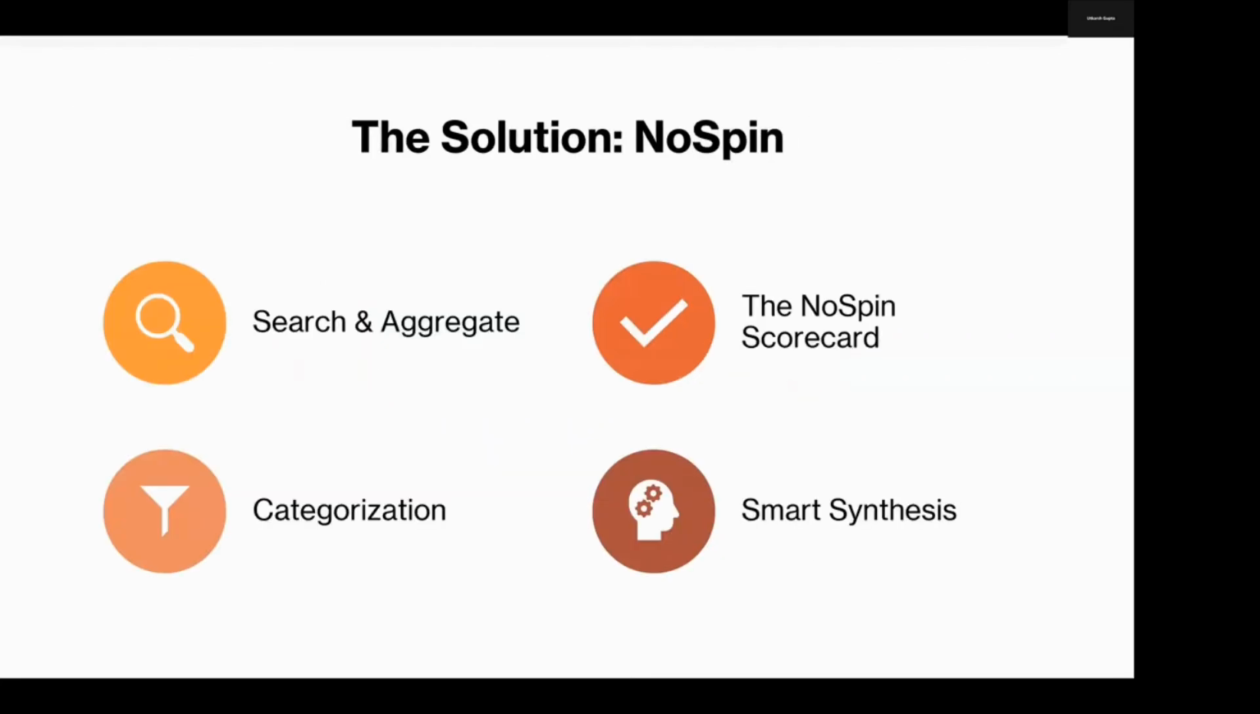That's why we built NoSpin. It's an intelligent news aggregator that acts as a bias firewall. Here's how it works. You enter a topic, our engine pulls articles from across the web and does three things. It categorizes, grades, and synthesizes.